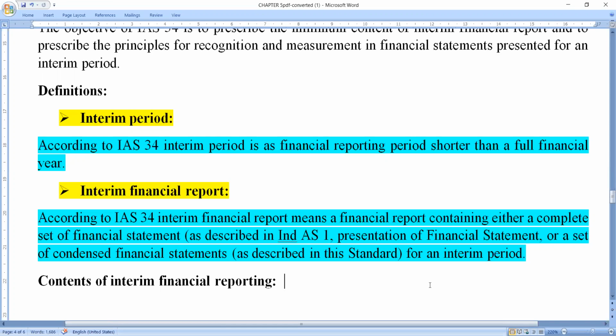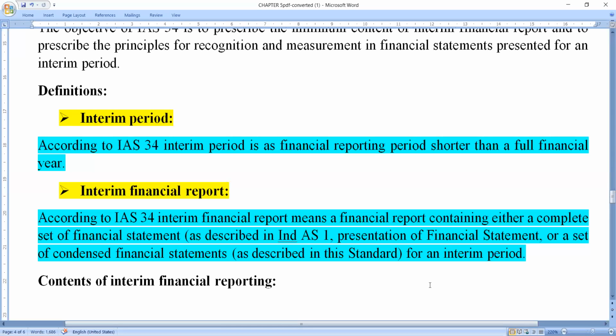See, first of all, we should know the meaning of interim period. So interim period is nothing but shorter than a full financial year. Whereas interim financial report is nothing but a financial report. That is, each and every cash flow, cash inflow and cash outflow, how much we are getting in the form of cash inflow, how much we are getting in the form of cash outflow.